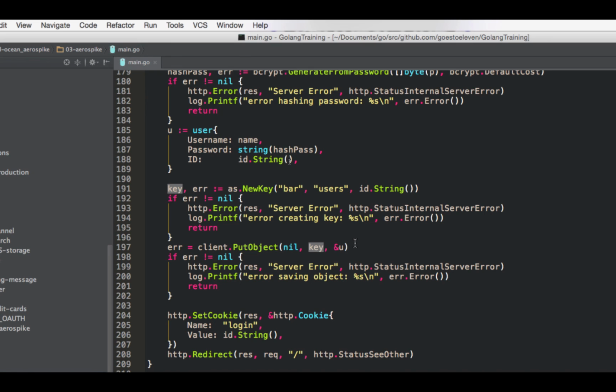So if you want to manually create a method or a function that just puts stuff into bins, and then you can create another method which pulls stuff out of results, you can do that too. But all in all, this is the basics of how you would use Aerospike.